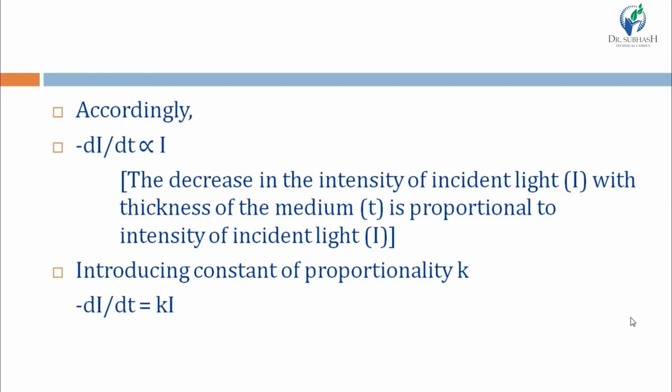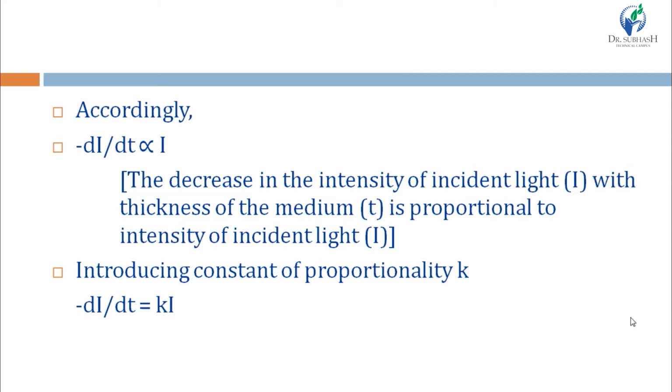The decrease in intensity of incident light I with thickness of the medium, small t, is proportional to the intensity of incident light. So the intensity of incident light is decreasing, so it is negative dI with increasing thickness of medium. So dI upon dt is directly proportional to the intensity of incident light, capital I, right?